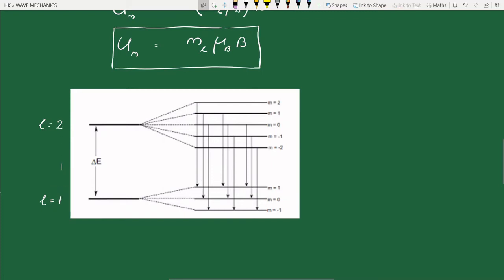So this is the higher energy state. Let's not worry about the principal quantum number; it can have different values. Here the upper energy state has orbital quantum number L equal to 2, and the lower energy state has orbital quantum number L equal to 1. The left hand side of this figure shows the situation without the magnetic field, B equal to 0.